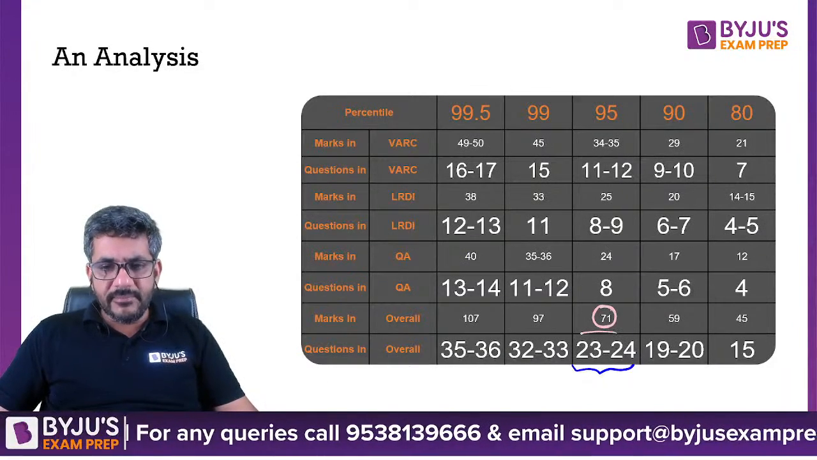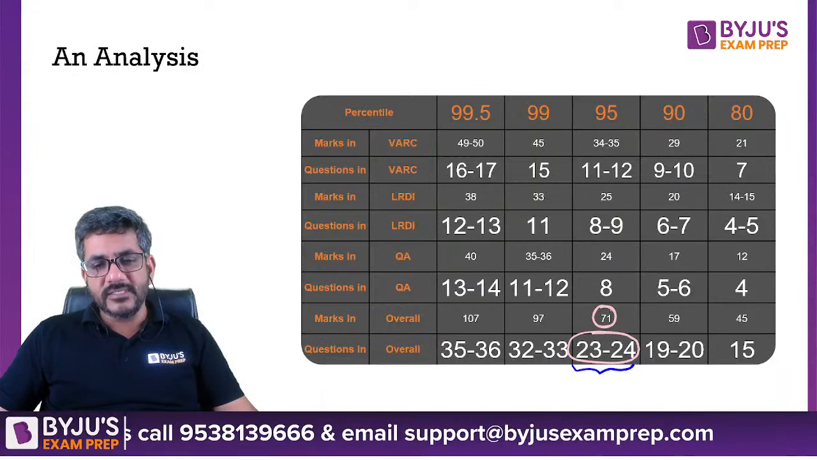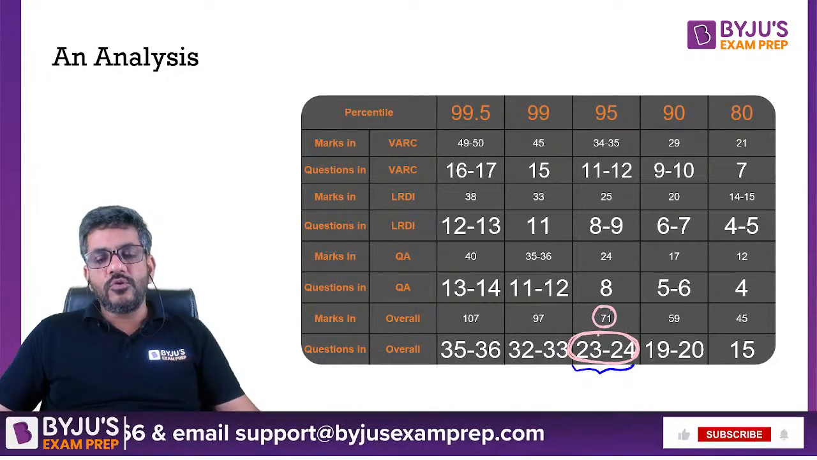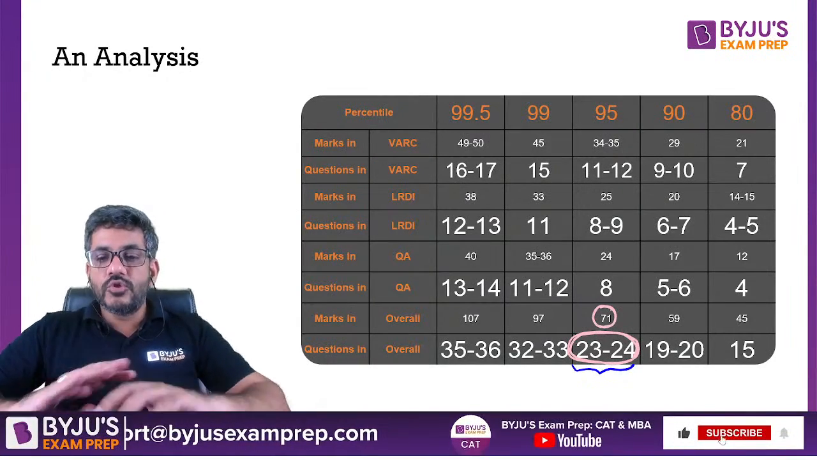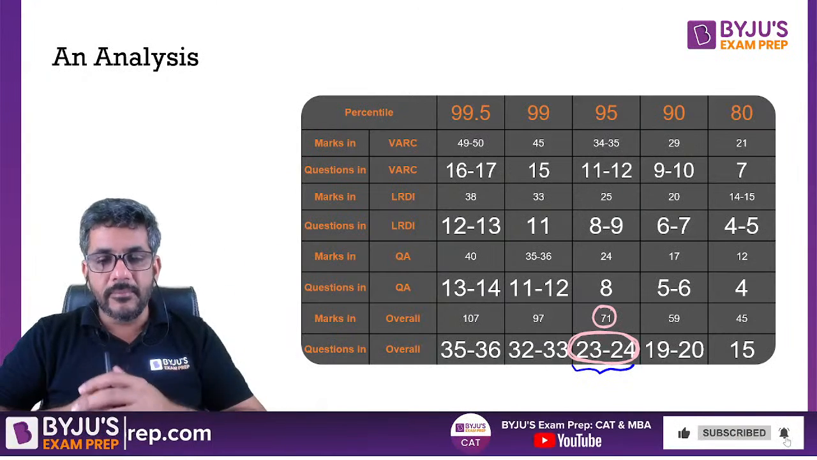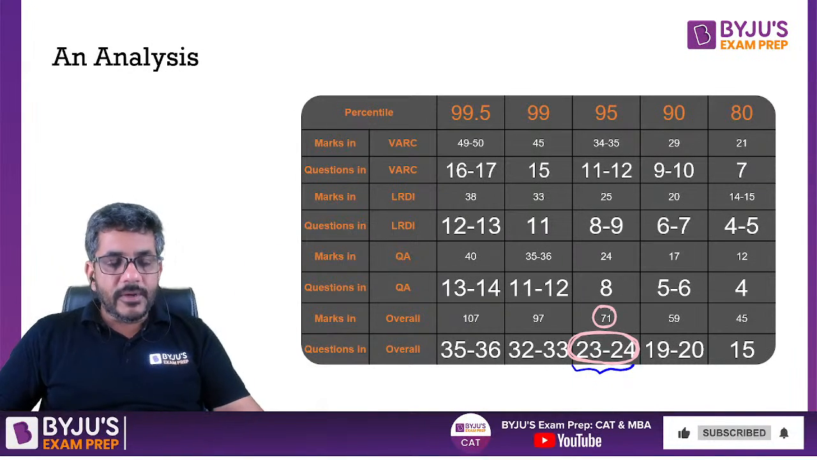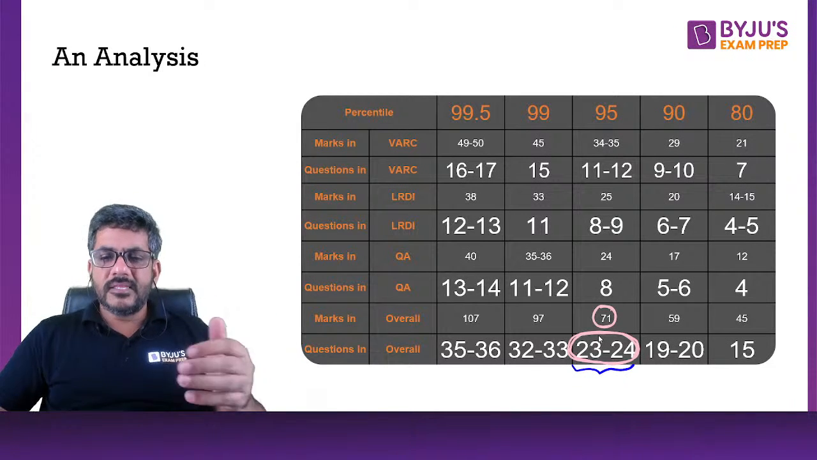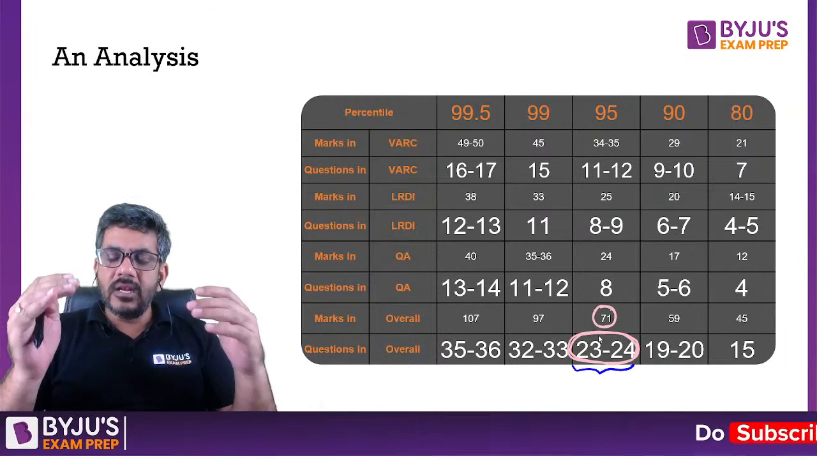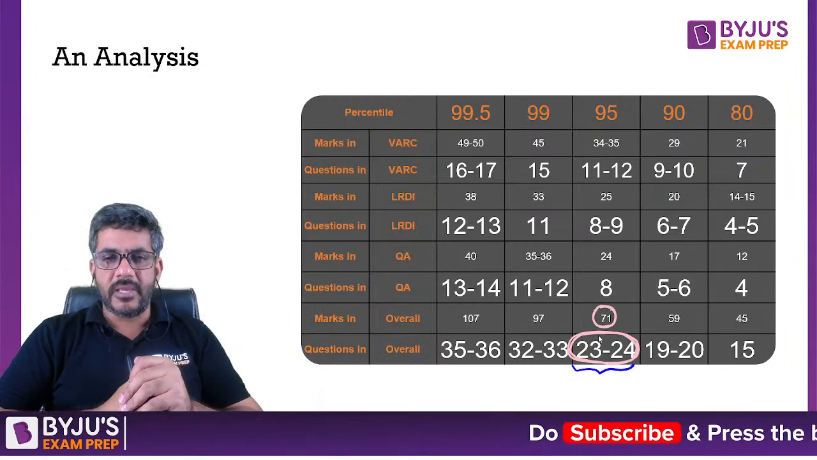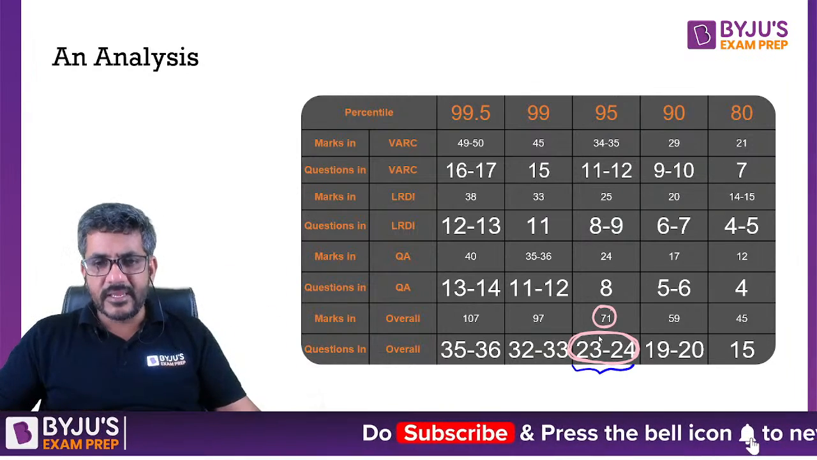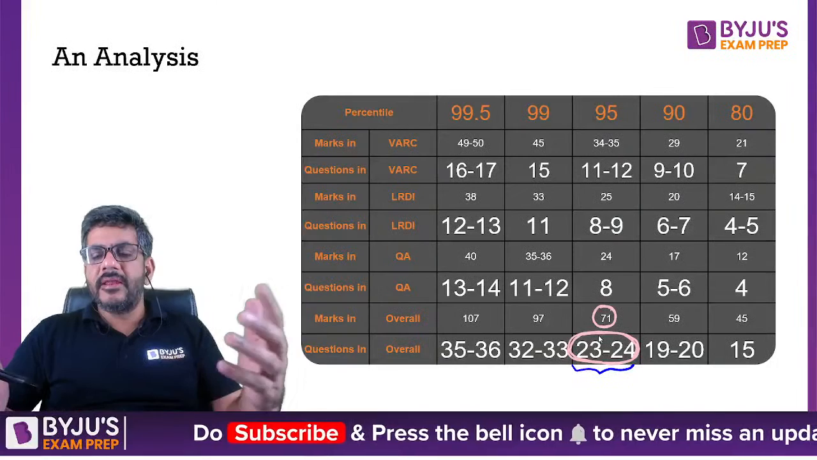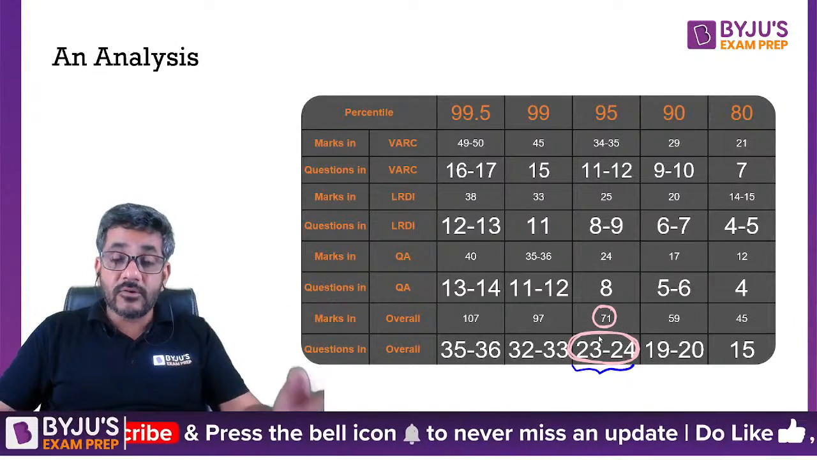Which means approximately 23 to 24 questions. Now these 23 to 24 questions are in the complete exam. Now it is not necessary that I do an equal number of questions from each paper, right? That's not necessary. There might be some people who are pretty good at some of the areas, but not that good in the other areas.